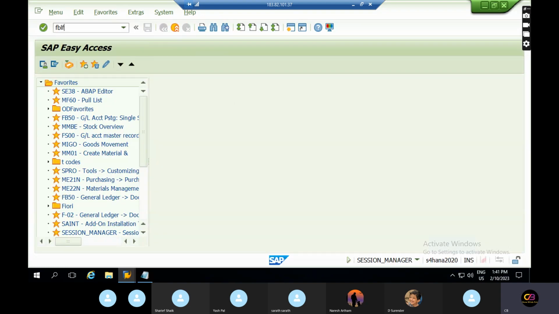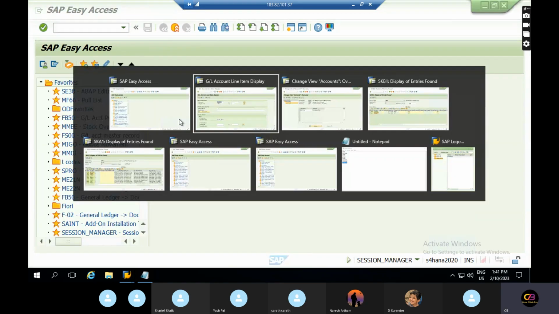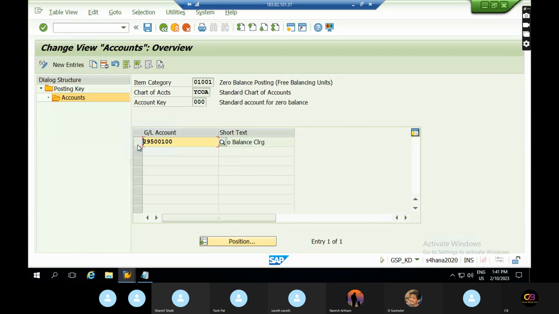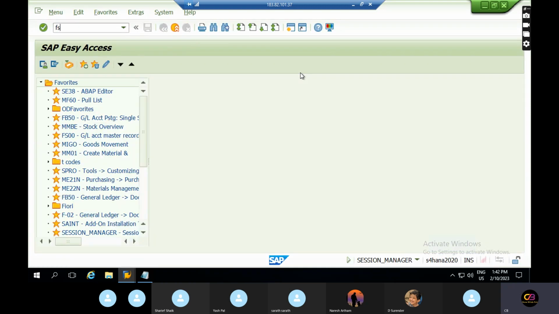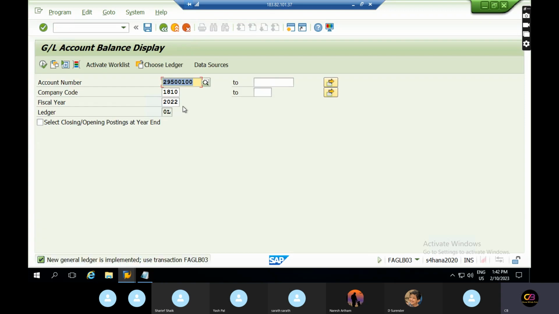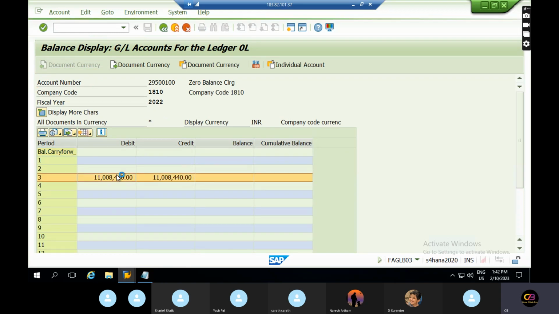Does this one have any transactions? If not, configuration is very simple. Are any balances there with this? I'm just checking. 0. Okay, and FS10. Yes. See, some transactions are there already. There is no open item for this zero balance. That's the reason the system is not showing anything.